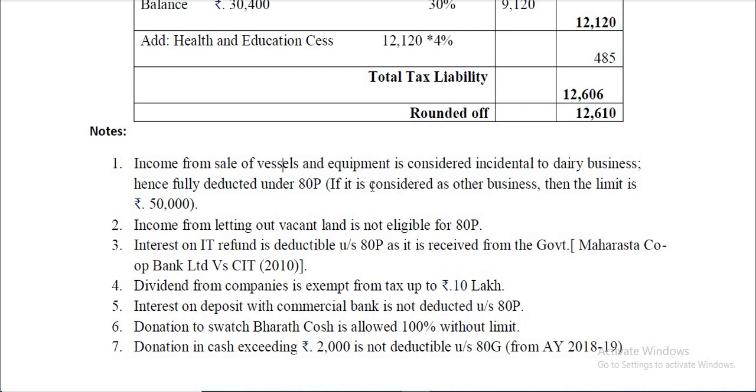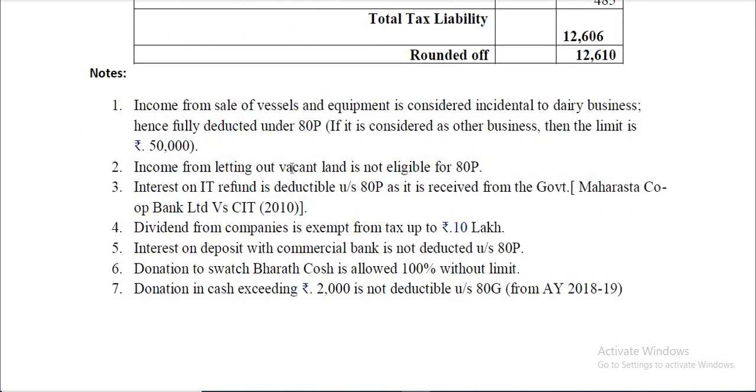But if you take it as income from other business, this is not a consumer cooperative society. Therefore, in that case, you have to take 50,000. If you consider it as other business, you have to take it as 50,000. Otherwise, you have to take the full amount because it is part of its business. Income from letting out vacant land is not eligible for 80P.